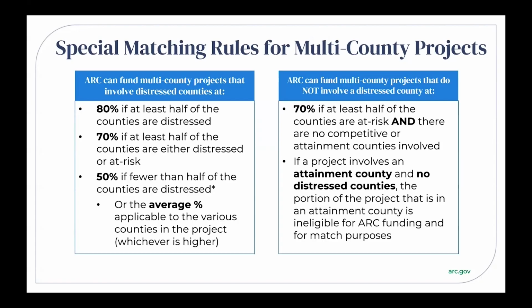Again, if none of these scenarios apply to your project, just use the average percentage of the counties' match rates. If your project involves an attainment county and does not involve distressed counties, ARC will not fund the portion of the project that serves the attainment county, and activities there cannot be counted towards the match requirement.